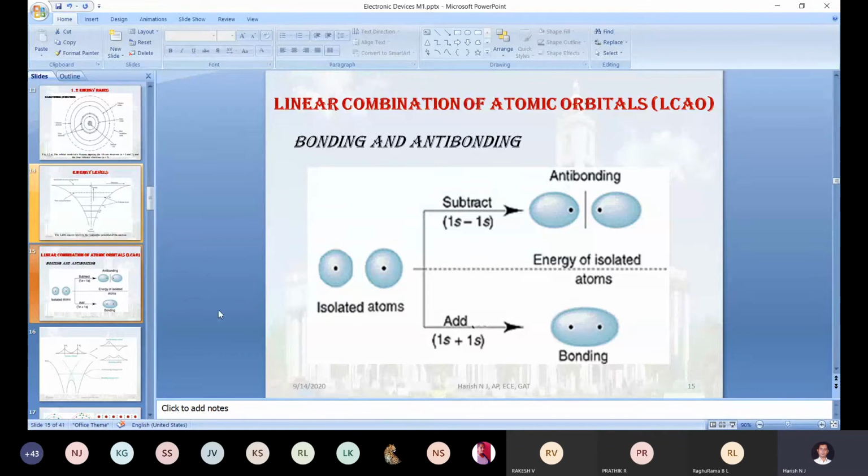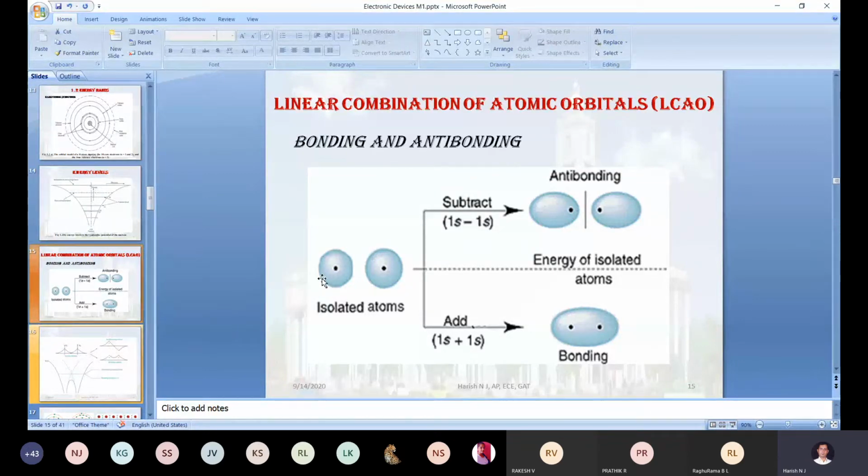Okay, so now just check it out. This is the hydrogen atom, right? For the hydrogen atom, this is the first orbit. Orbit here means the probability of finding the electron is maximum. Now the statement is clear. Linear combination: the nuclei of the two atoms will be placed on the same axis. That is what we call a linear combination. Atomic orbital: orbital means the probability of finding the electron is more.